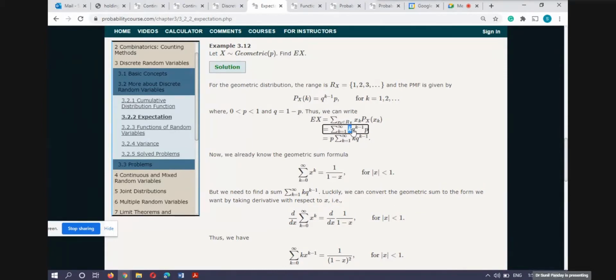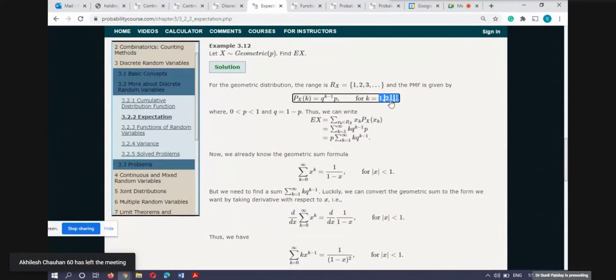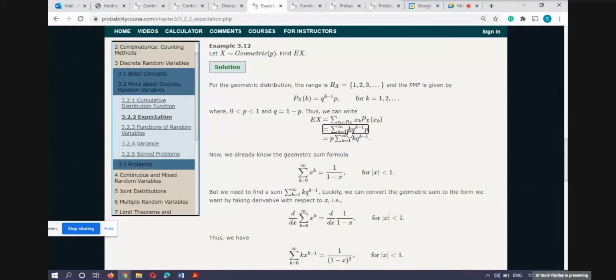So wherever xk is there, I write k, and k moves from 1 to infinity, because from here you can identify that these are the values for the range set. So you will write 1 to infinity. Here you have written the xi, and xi is actually k, and the probability at k is this one. You see that the index is over k only, so this p is independent of this summation and it can go outside. So we will have this one.